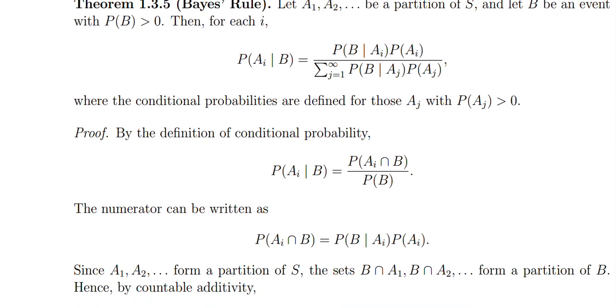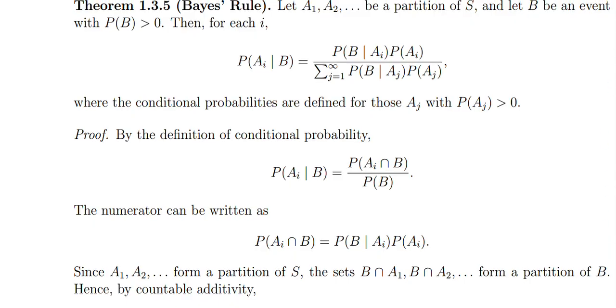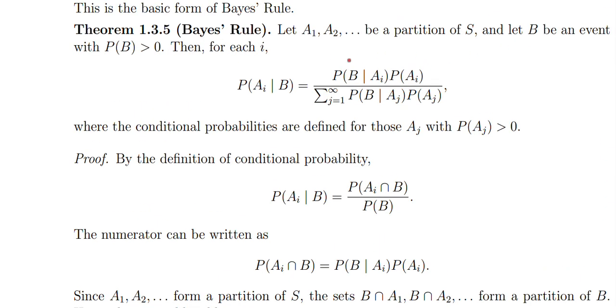Now we are doing Bayes rule. So what's the Bayes rule? It's saying if you have A1 up to so on, a partition of S, and B an event with probability of B positive, then for each i, probability of Ai given B would be what?